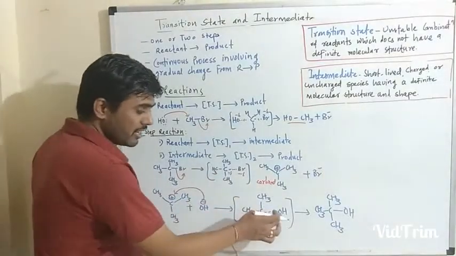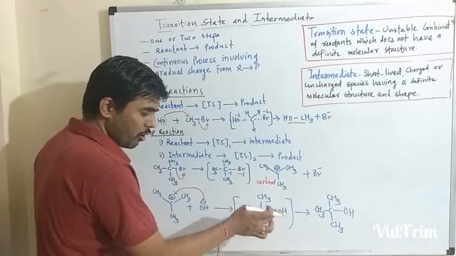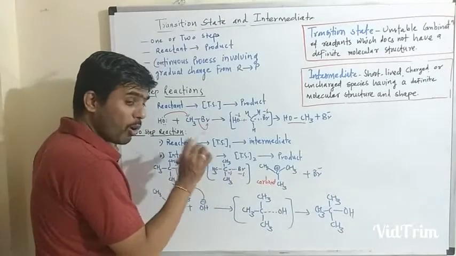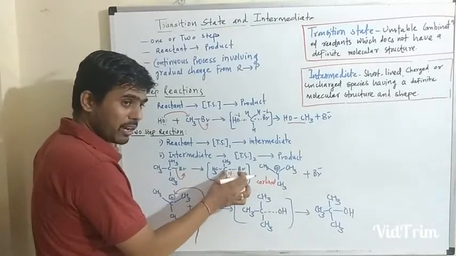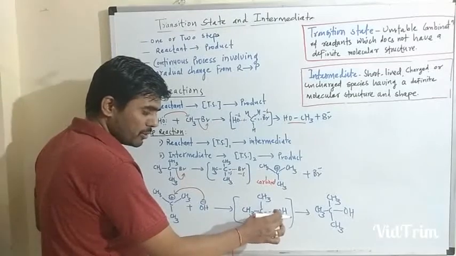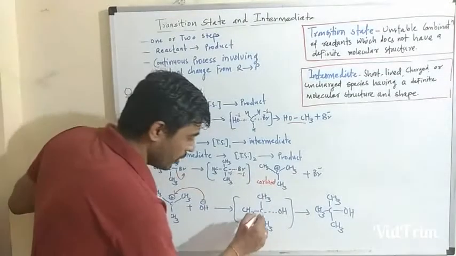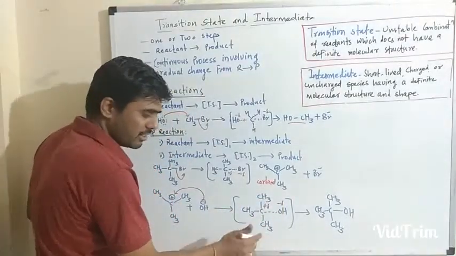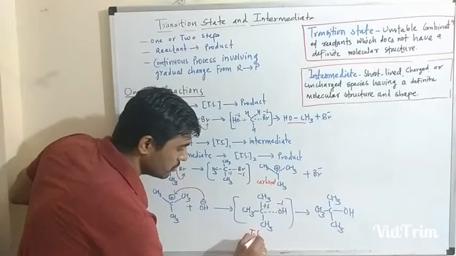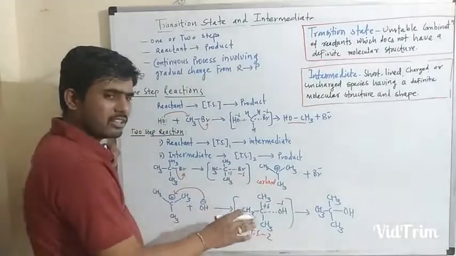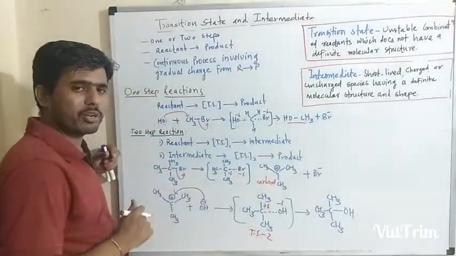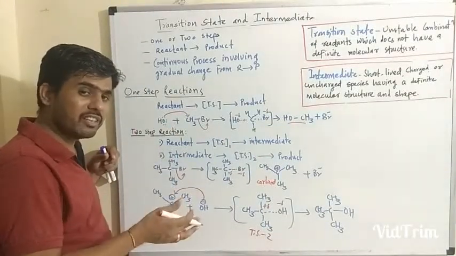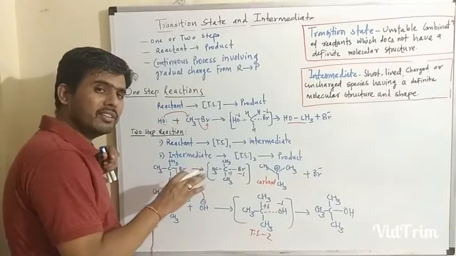In this case there is a bond formation between the hydroxyl oxygen and the carbon, while in the previous transition state there was a bond cleavage between the carbon and bromine. Here, it is the bond formation between the carbon and the hydroxyl group, so again there are partial delta positive and partial delta negative charges. This is transition state 2, TS2. This transition state collapses into the product. In this way we can easily identify the transition states and the intermediate present in the reaction.